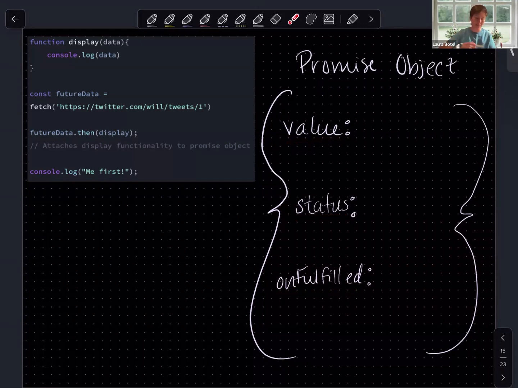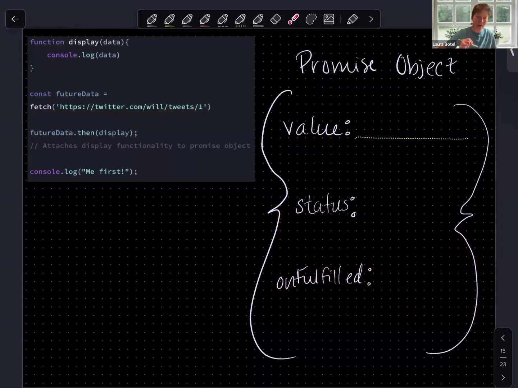They will be created automatically whenever we use a promise-based function. So the value, when fetch immediately returns, resolves to this object, the value is undefined. We don't yet know what the value is because it takes some time for us to get that value back.